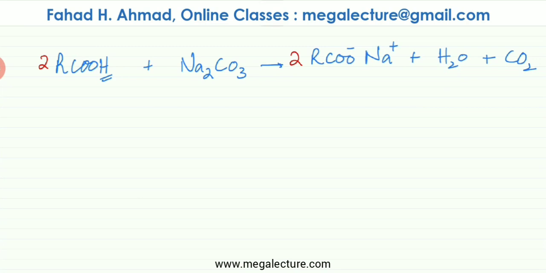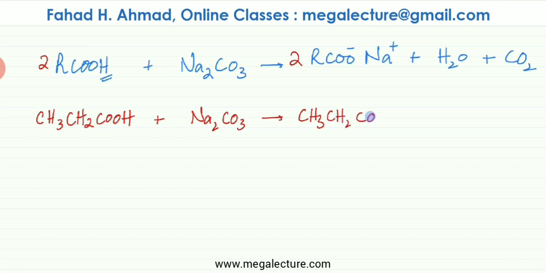We can do this with an actual acid as well. Let's pick ethanoic acid, CH3CH2. This over here is propanoic acid actually. It's reacting with sodium carbonate. What it's going to produce is CH3CH2COOH. The H would be lost. Na would take its place, and you're going to get water molecules and carbon dioxide molecules. They would be produced in the reaction.